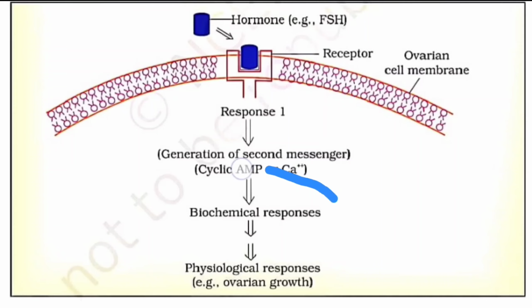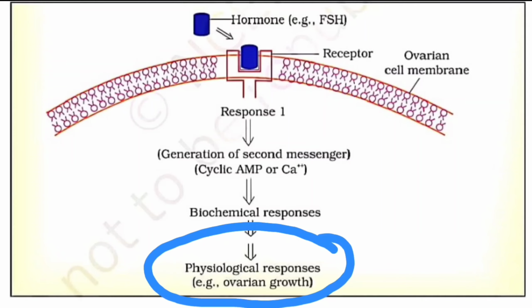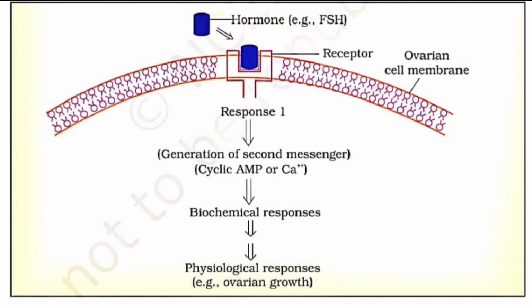Then the secondary messenger will further go for the formation of a biochemical response, and at the end of the day, it will result in the physiological response, that is ovarian growth. Why? Because we are dealing here with the ovarian cell membrane. This is the first type, in which the hormone is not entering the cell.